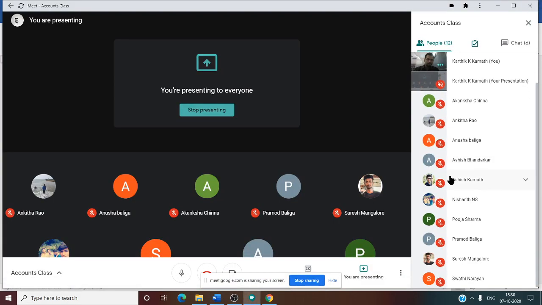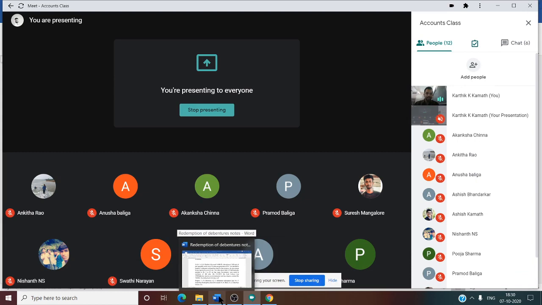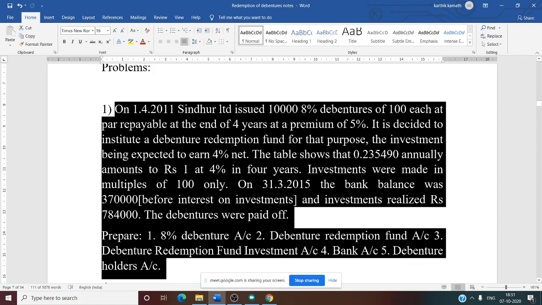Now in this problem, if you see the problem carefully, the first thing is that debentures are issued at par. That is very important. So let us see what is the amount of debenture. 10,000 into 100, what will be the amount? 10 lakh.